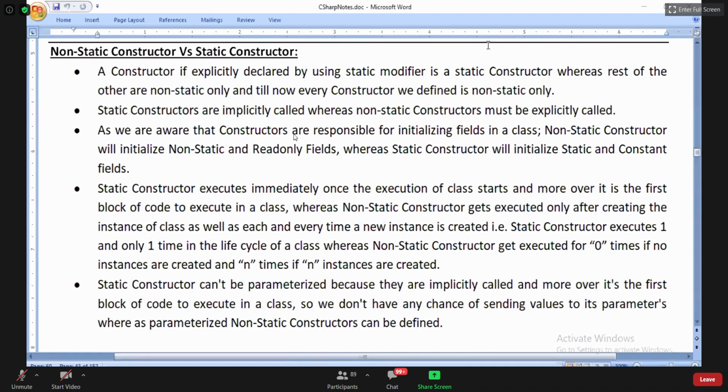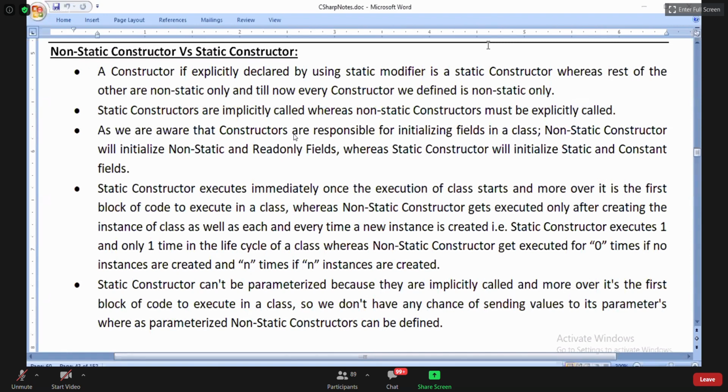Okay, guys. Now, we already know that constructors can be parameterized.